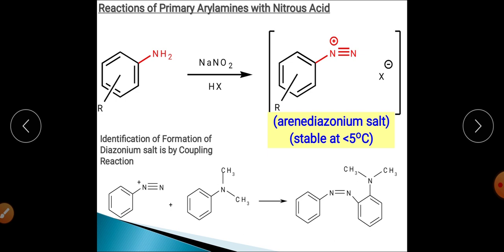So the formation of this colored dye during the course of this reaction is a very nice identification of a primary aromatic amine inside any organic molecule. And whenever we get alcohol, alkenes, or alkyl halide during the course of the reaction, we can very clearly say that the amine we have is a primary aliphatic amine, not secondary or tertiary. So basically this is that kind of reaction. When we talk about the mechanism,